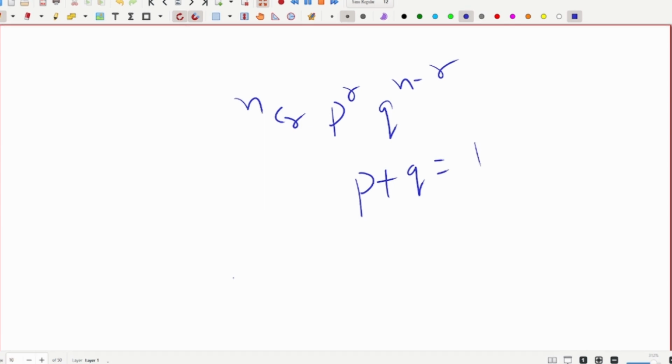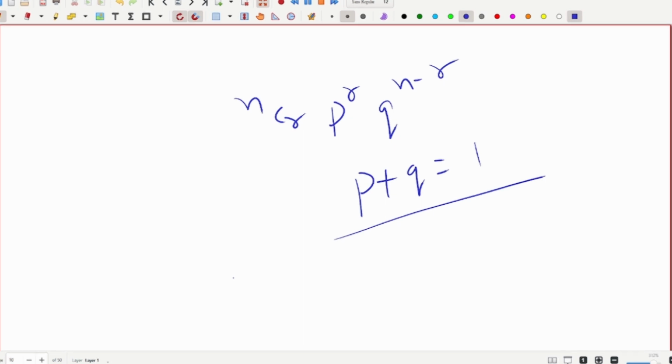P is the probability of success, or one event, and Q is the probability of the second event, both being added becomes 1. This is a binomial distribution.